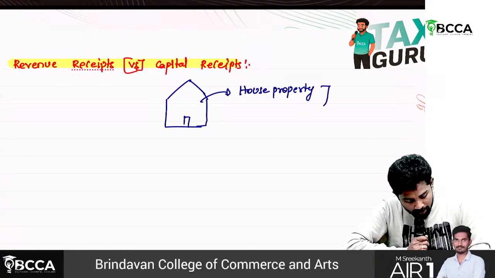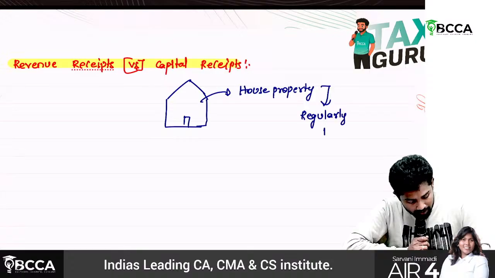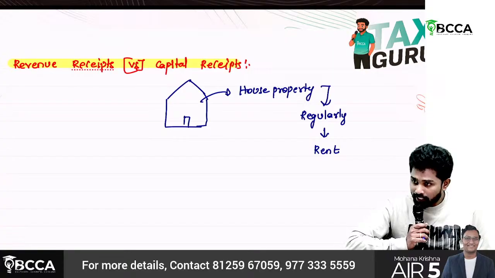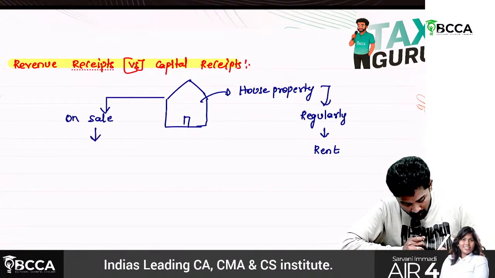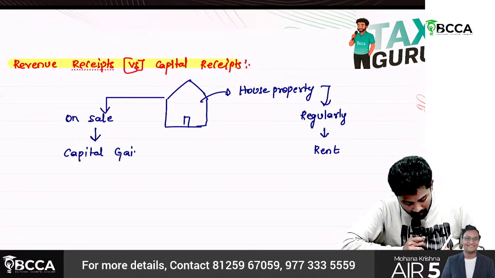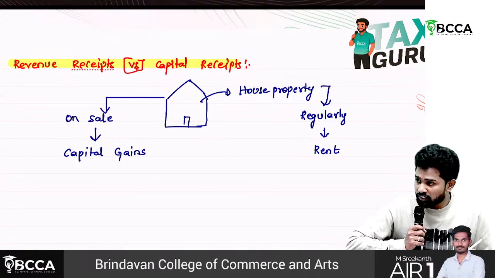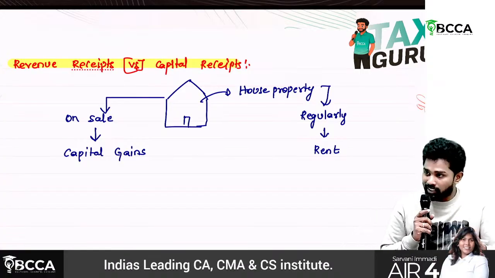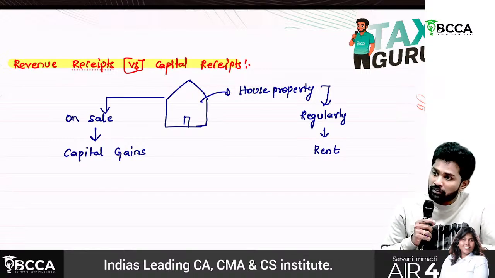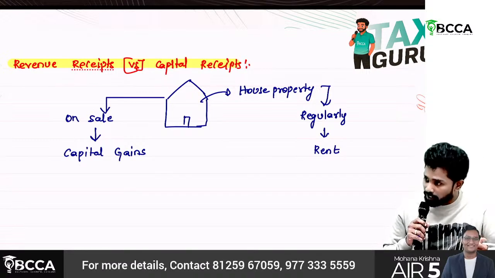On house property you will regularly get rent. But on sale, you will get capital gains. On sale also you might get some profit, which we call capital gains. So the income which comes regularly, the receipts which come on a regular basis, are called revenue receipts.